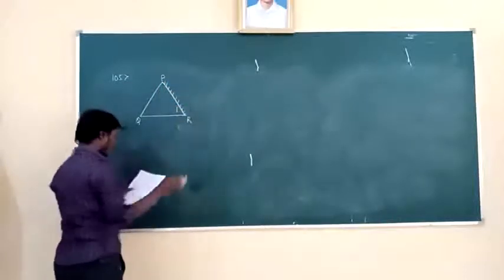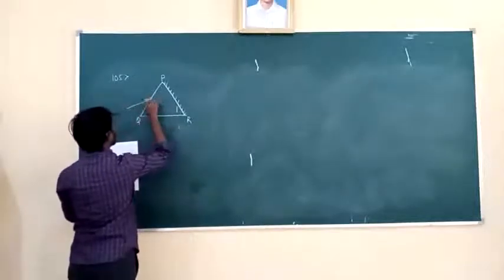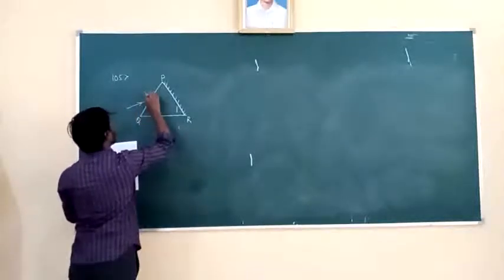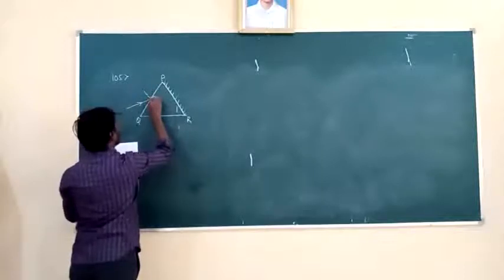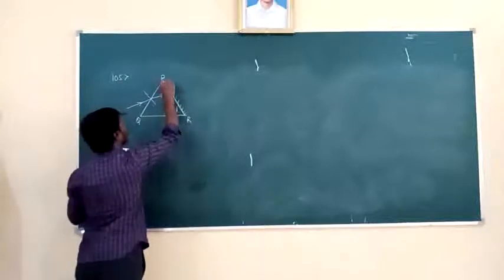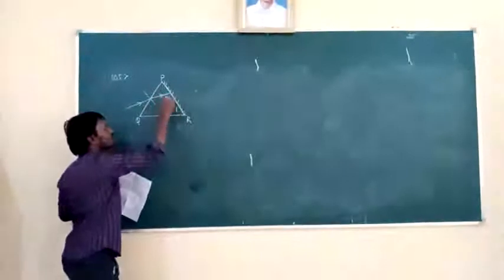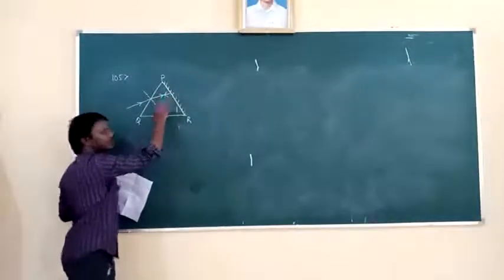PR is silvered. So when a ray of light is incident on the first surface, that is PQ, and the normal is drawn, then it falls on the second surface, that is PR. So now PR becomes a mirror. Whenever this light falls on PR now, it retraces its path.